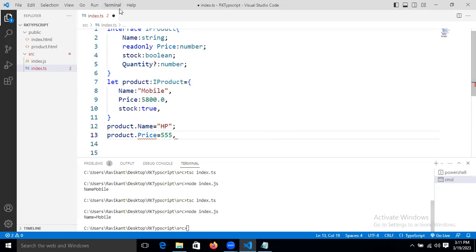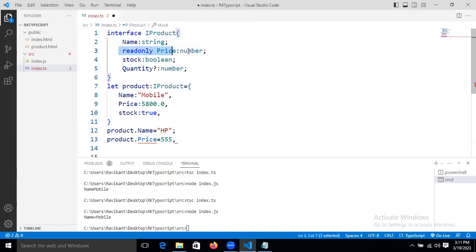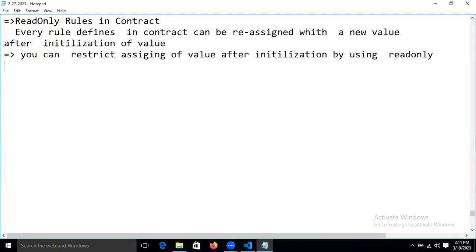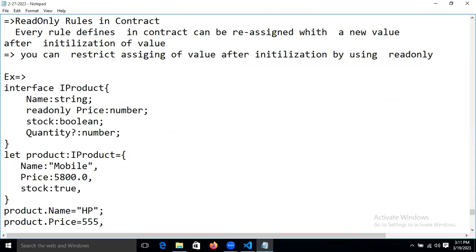So we can restrict some properties in the contract. If we want to restrict a property in the contract, we use readonly. After assigning readonly, if we want to reassign the value, it will not be applicable. Now copy this one and paste this example.